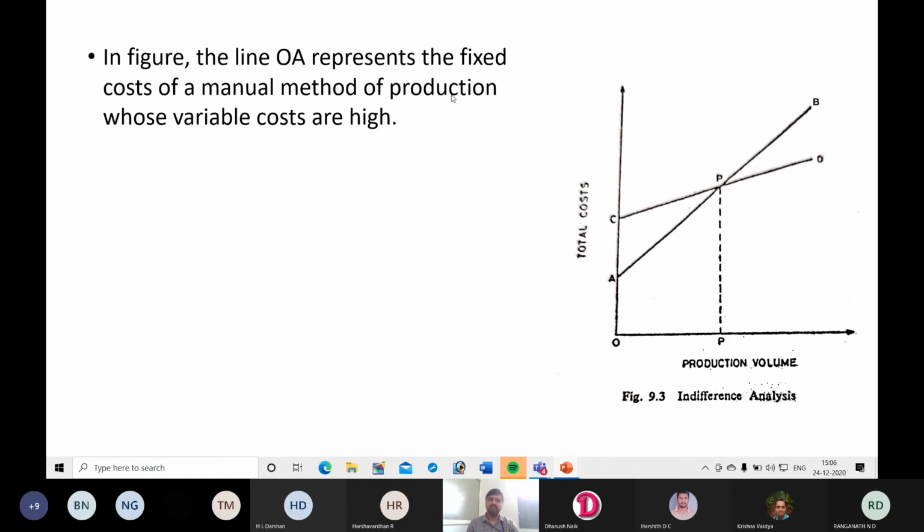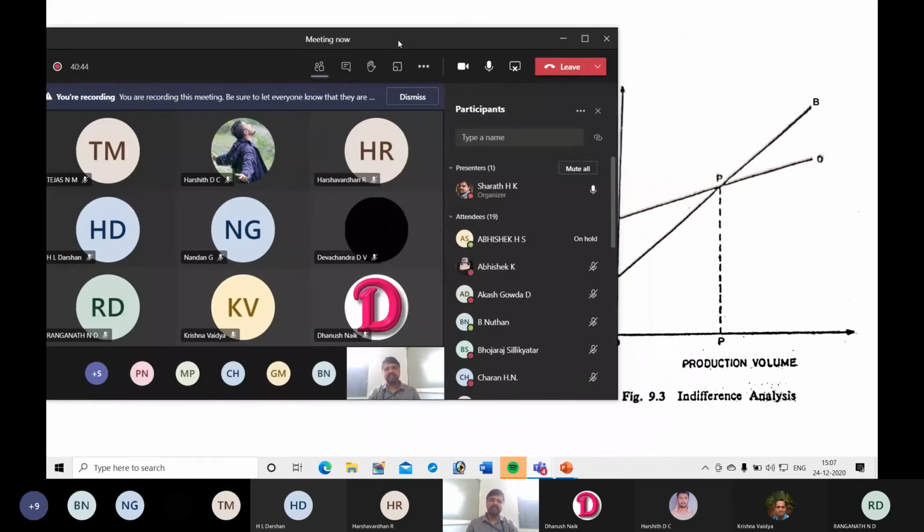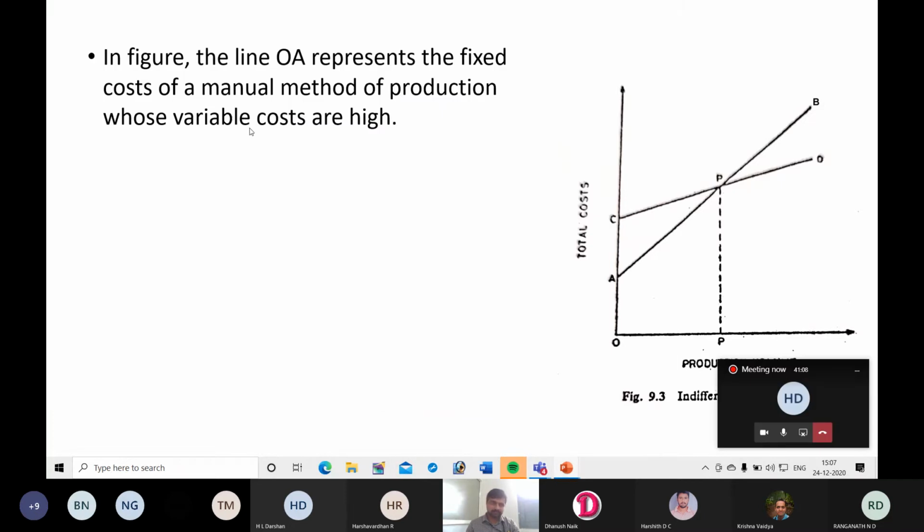In the figure, the line OA represents the fixed cost of a manual method of production whose variable costs are high. This is an example where a company has to make a decision regarding whether to go for manual production or automation, whether to continue with the manual production system, or whether the existing facility should be automated. For this, the company can go for break-even analysis.